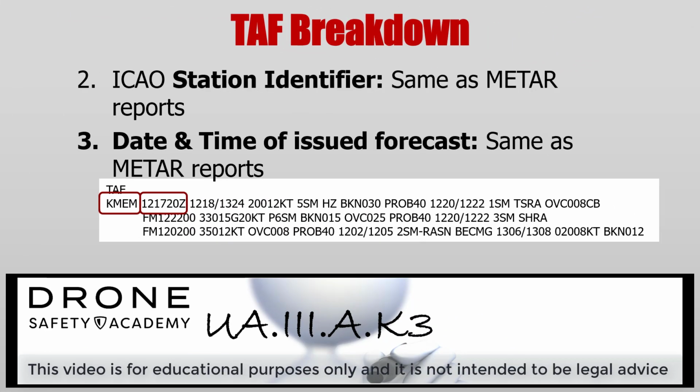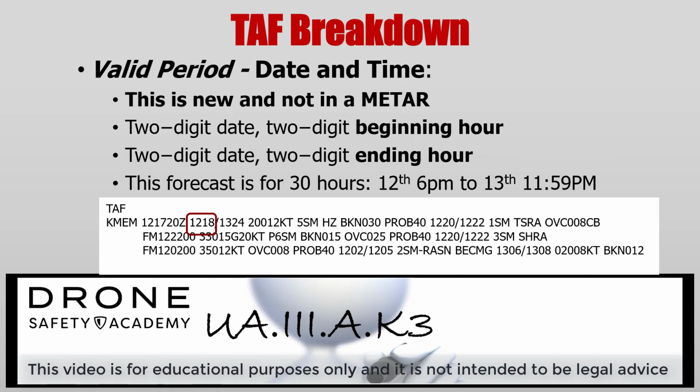Here's the station identifier and date and time of issued forecast. This forecast was issued on the 12th day, 1720 hours, 20 minutes after the hour. Next up is the valid period, date and time. This gives us an idea of how long the forecast is good for. It starts with a 2-digit date and 2-digit beginning hour, and then it ends with a 2-digit date and 2-digit ending hour. This forecast is for 30 hours, starting on the 12th at 6 p.m. to the 13th at 11:59 p.m.